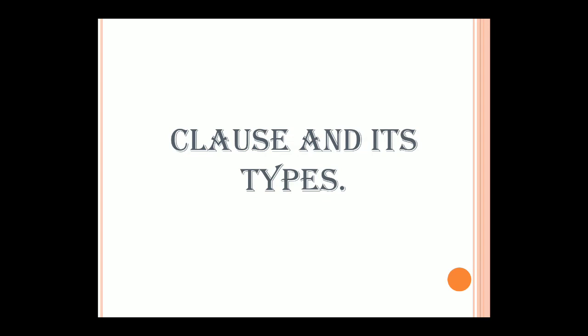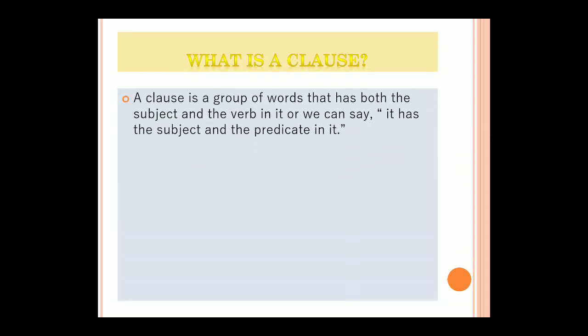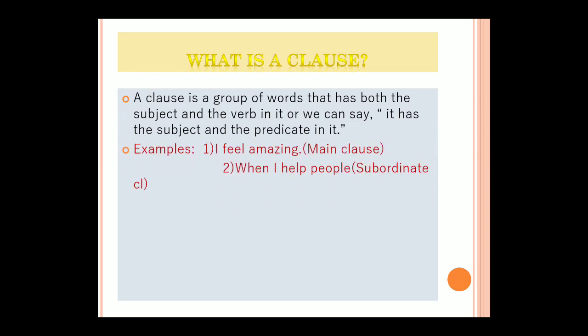In the previous class, we had studied about clauses and its types. Today, let us quickly revise first what are clauses. So, as we all know, a clause is a group of words that has both the subject and the verb in it, or we can say it has a subject and the predicate in it. For example, I feel amazing when I help people. Here, if you see, you have a subject and a verb combination. So, that is known as a clause.